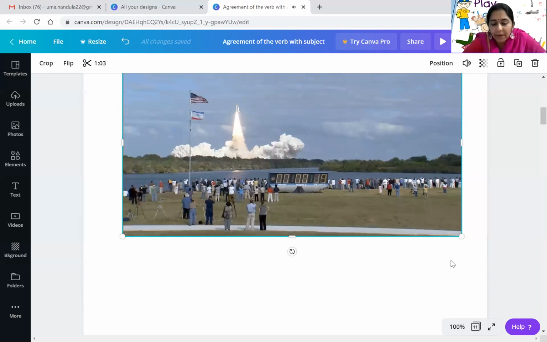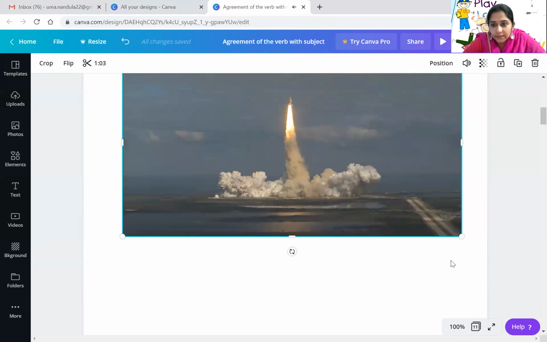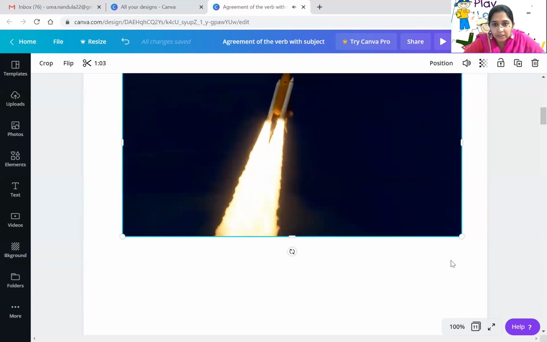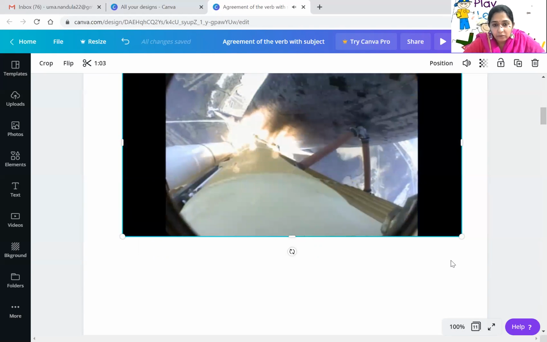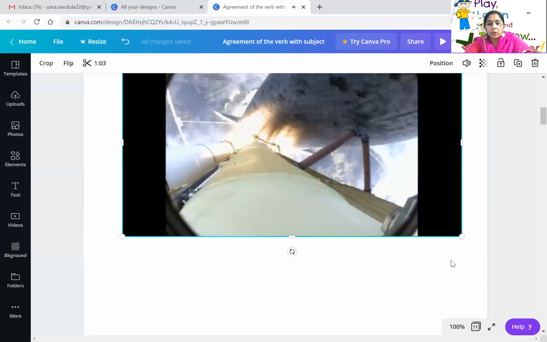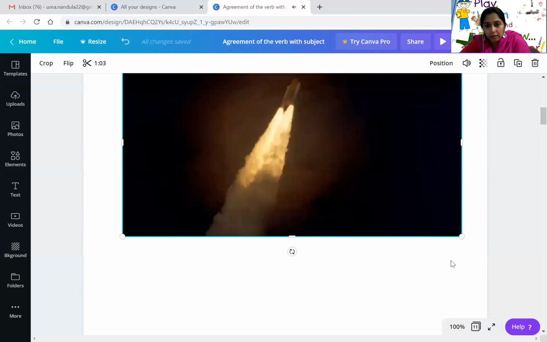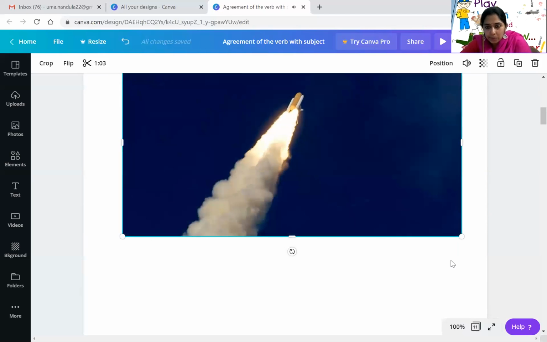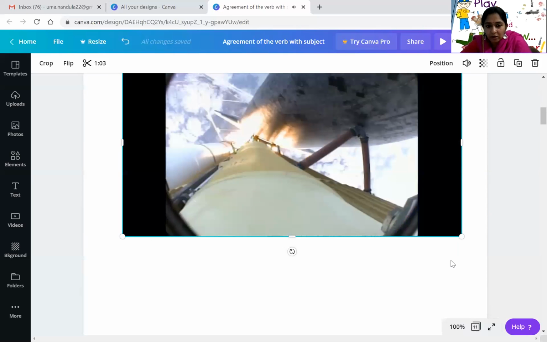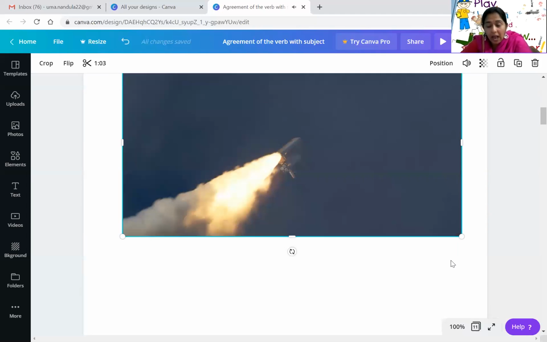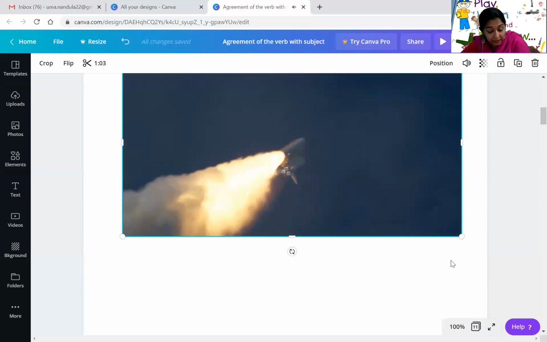Okay, just for an example, I have taken it. This is a space shuttle. Yes, children? Now, I would like to show you the exercises. We will be going to the exercise part. Okay, I'm now stopping the screen sharing. Hope you have seen. As an example, this is an action word. The rocket, the space shuttle is going into the sky. The space shuttles are going into the sky. According to the subject, the verb changes. Okay?